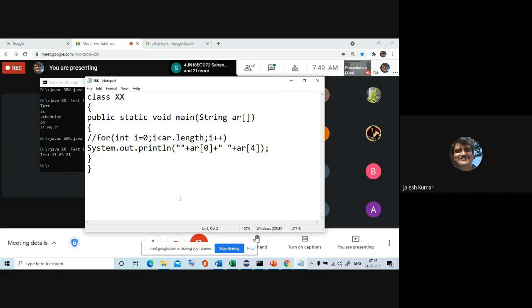This is how to handle command line arguments. Please remember, this is also one technique. Earlier we did not have Scanner and all. You have to pass through the command line and then process. That is the procedure.